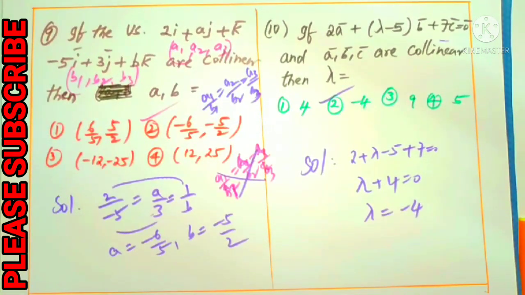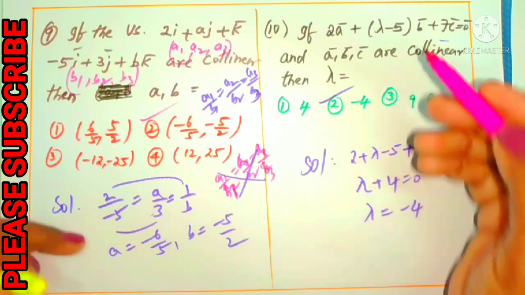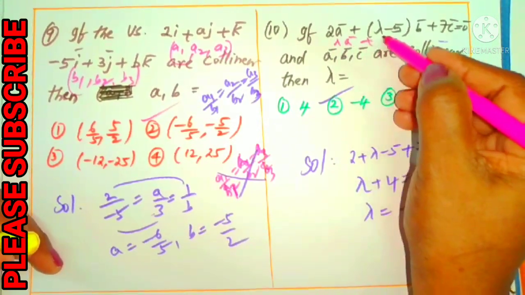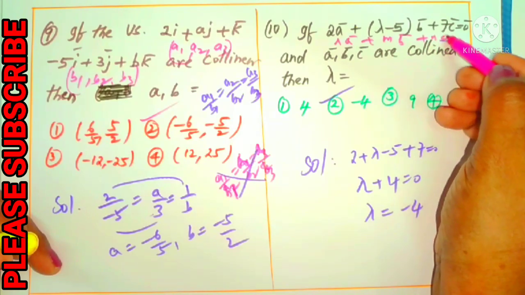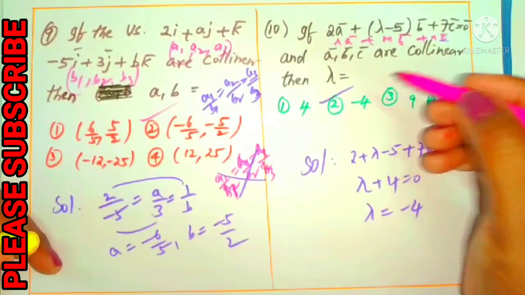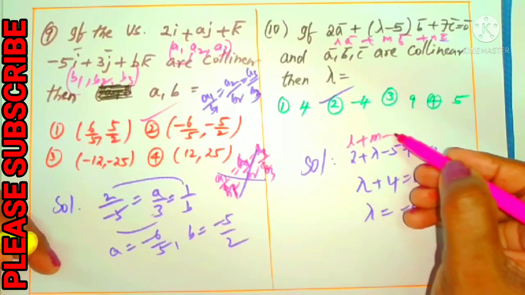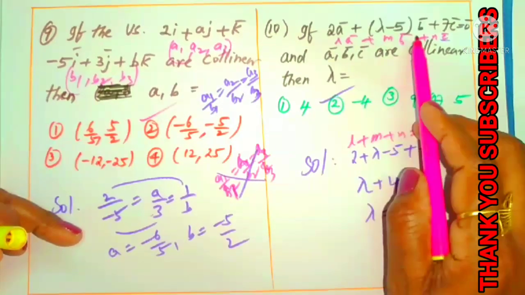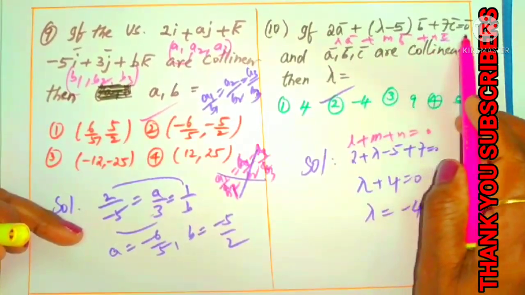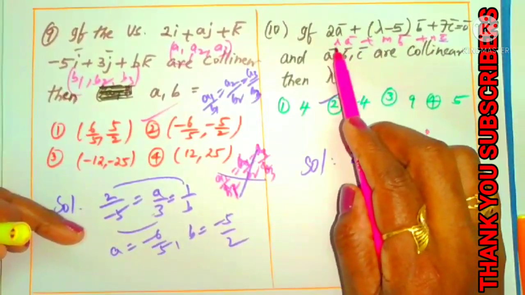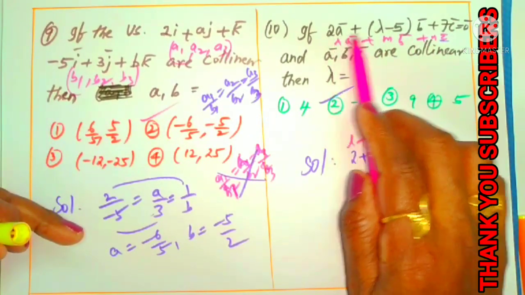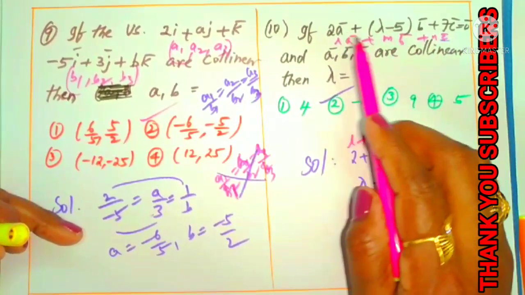How is it done? One concept is there in the case of collinear vectors in a linear combination of a, b, c in an equation like this. We can think of it as L a bar plus M b bar plus N c bar, where a, b, c are collinear. Immediately we can take L plus M plus N equals 0. Is it clear? When a, b, c are in a linear combination like this in equation form, L, M, N are the multiples of a, b, c, which are called scalars.